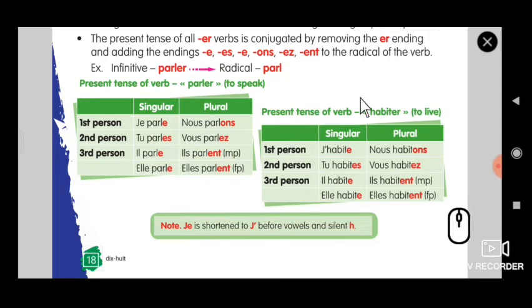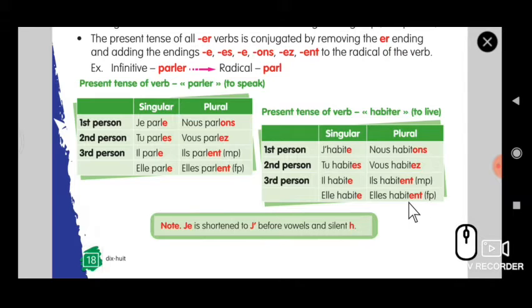Let's see another verb. Habiter. Habiter means to live. Singular and plural forms: singular is je, tu, il, elle; the plural form is nous, vous, ils, elles. Now see the conjugation: j'habite, tu habites, il, elle habite, nous habitons, vous habitez, ils habitent, elles habitent.